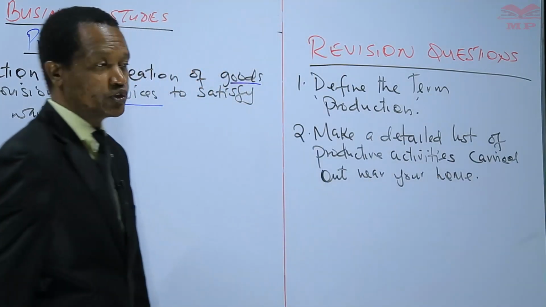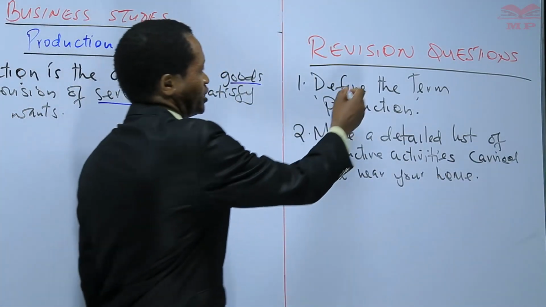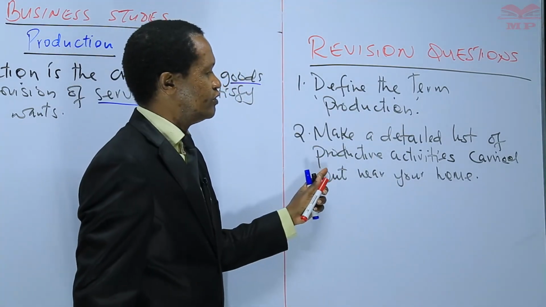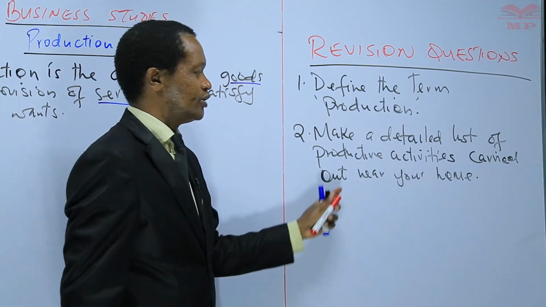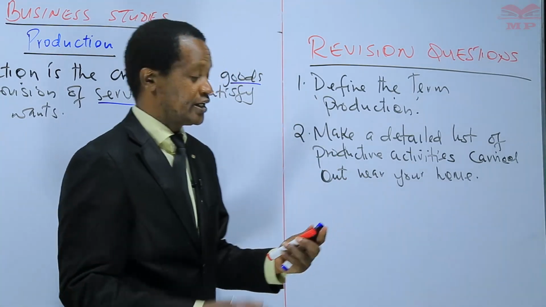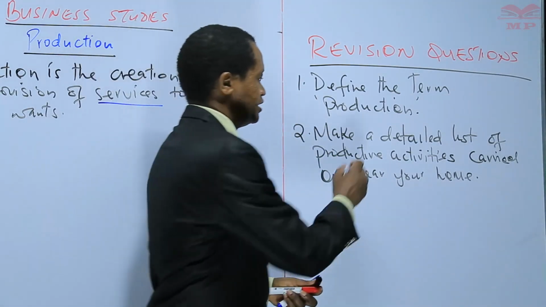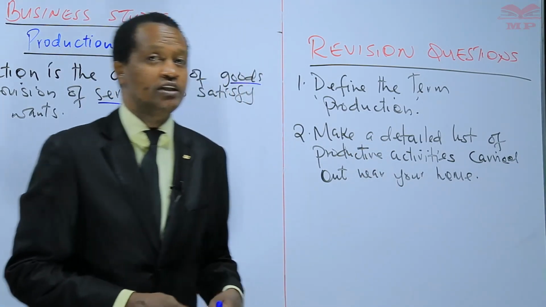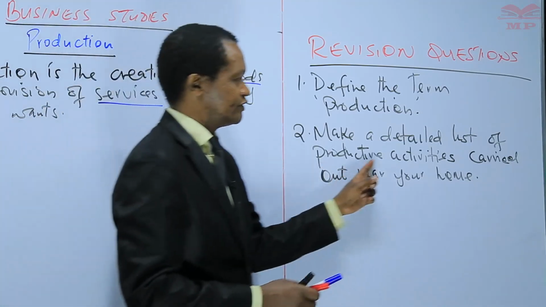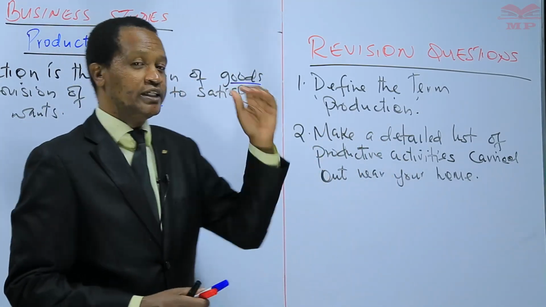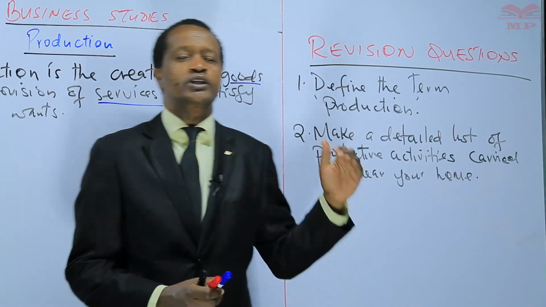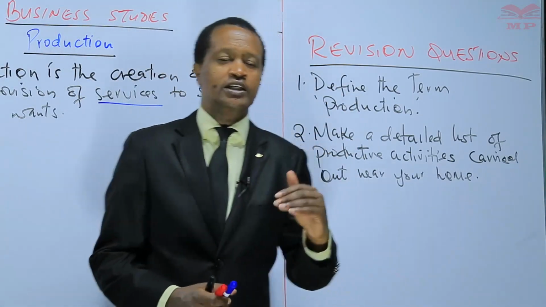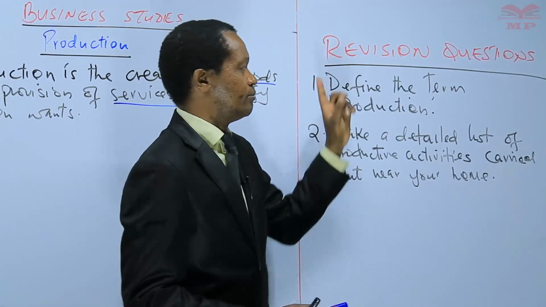I have two questions for you today. Number one, define the term production. Number two, make a detailed list of productive activities carried out near your home. Write down a detailed, comprehensive list of the productive activities that are carried out near your home. List 1, 2, 3, 4. A detailed list. Then define the term production.